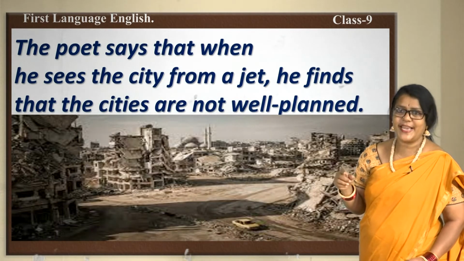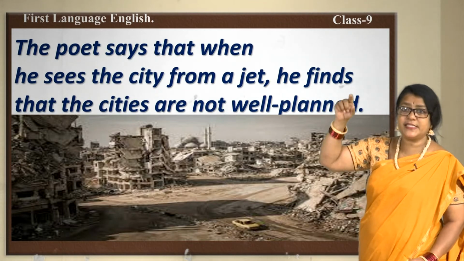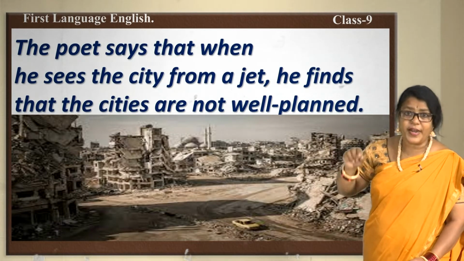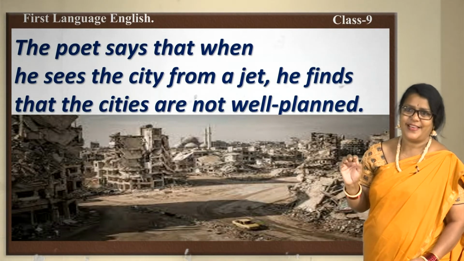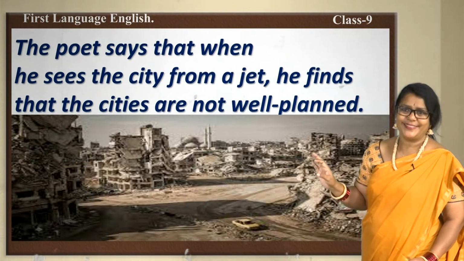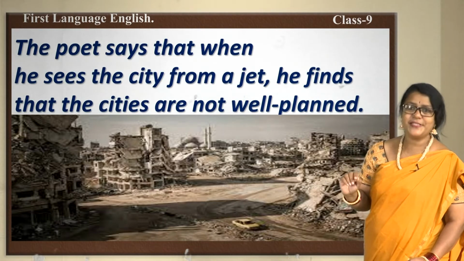The poet says that when he sees the city from the jet, he finds that the cities are not well planned. They are haphazard. That is the word he uses in his poem.